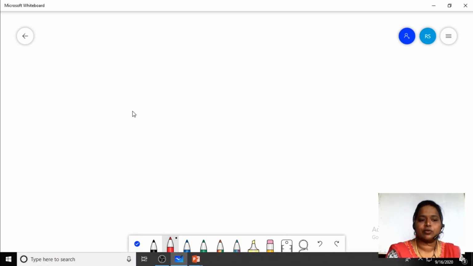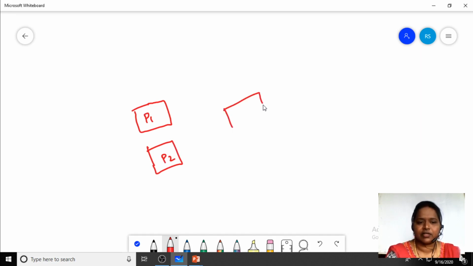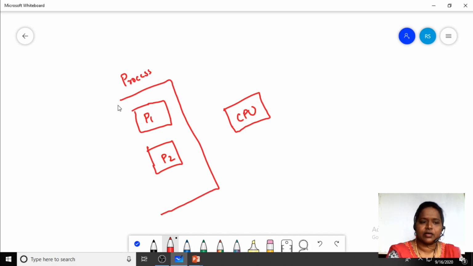Suppose we have seen many examples. So this is the process P1 and this is the process P2. Fine, we have two processes. Context switching, in the sense, suppose here we have the CPU. So here is the CPU processor. What the operating system will do is allocate processes. These are the processes P. Here all the processes are going to reside.